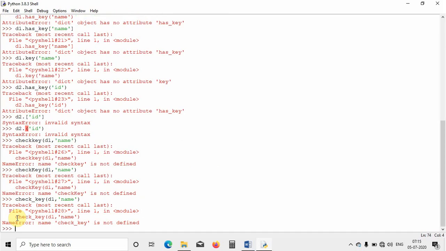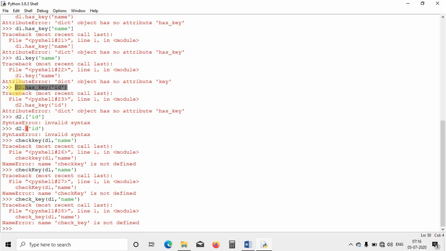Alright guys, I have done some research about this. It has come to my knowledge that from Python 3 this function, has_key, has been removed. If I write like this in Python 2, it could have shown whether the particular key is there or not. This functionality has been removed in Python 3. So you have to use an if and comparison for this if you want to check whether a particular key is there or not.